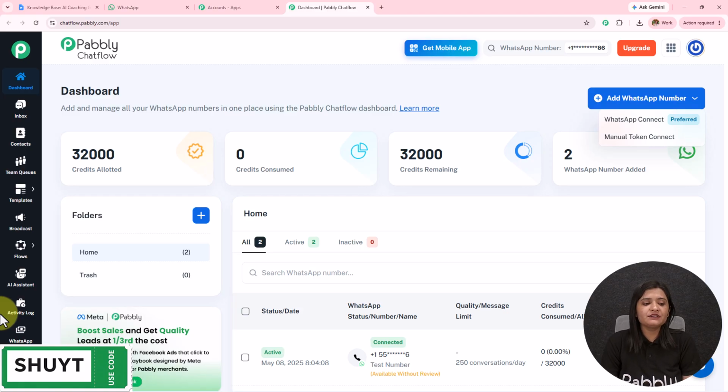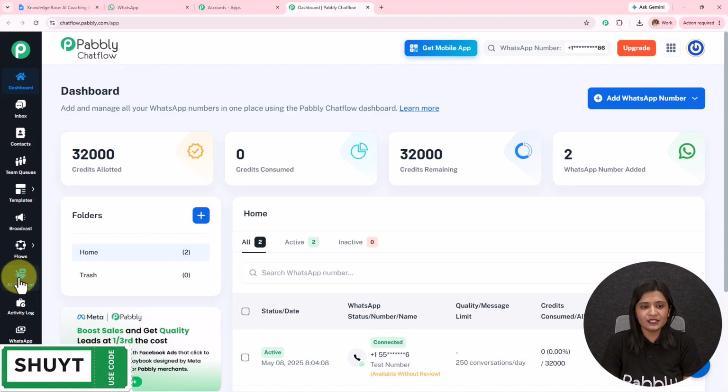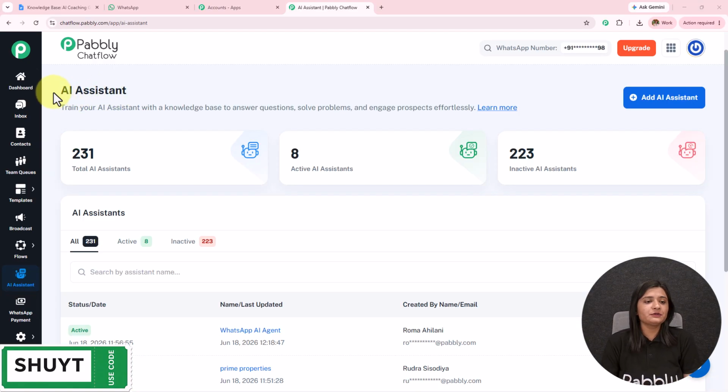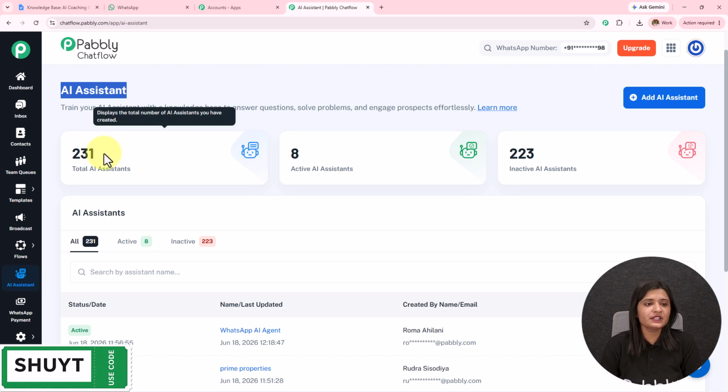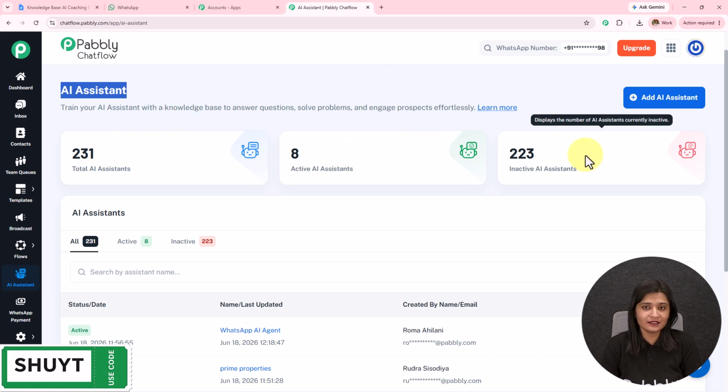Now on the left-hand side, we have this option of AI assistant. To create this WhatsApp chatbot, we have to build the AI agent. Let's open this. Here I've landed towards the AI assistant page. We can see the total AI assistant, active AI assistant, and the inactive AI assistant.